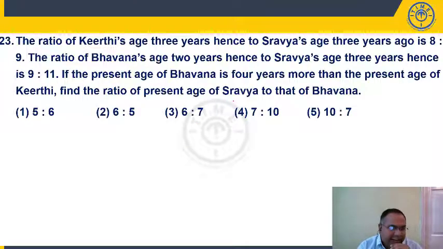Question number 23, students. The ratio of Kirti's age 3 years hence to Shravya's age 3 years ago is 8:9. The ratio of Bhavana's age 2 years hence to Shravya's age 3 years hence is 9:11. If the present age of Bhavana is 4 years more than the present age of Kirti, find the ratio of present age of Shravya to Bhavana.